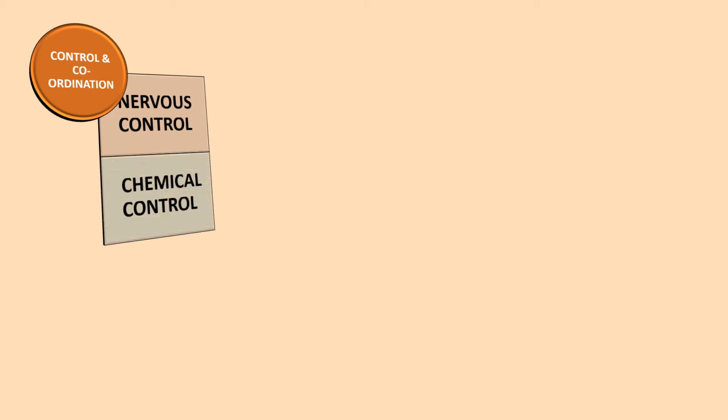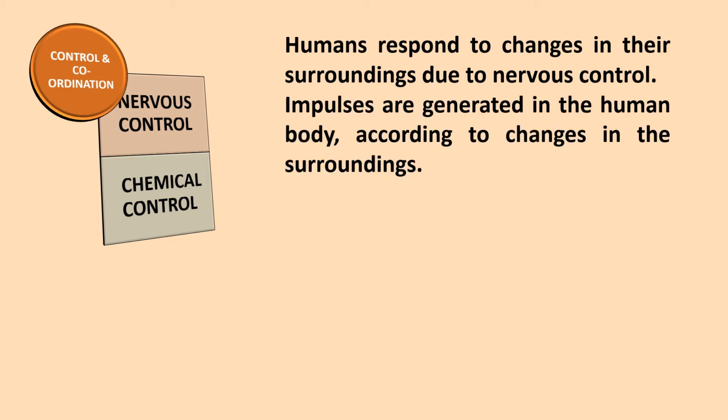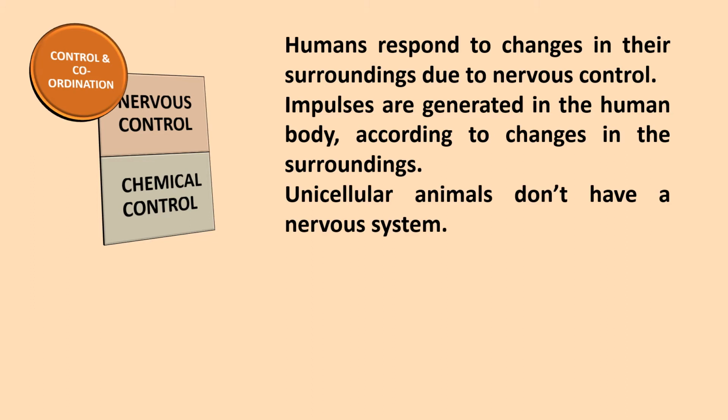Now this is control and coordination in human beings. Okay, and that is done in 2 ways. One is by nervous control and the other is chemical control. Now, human beings respond to changes in their environment due to nervous control. There are certain impulses which are generated in the body because of the changes in the surroundings.